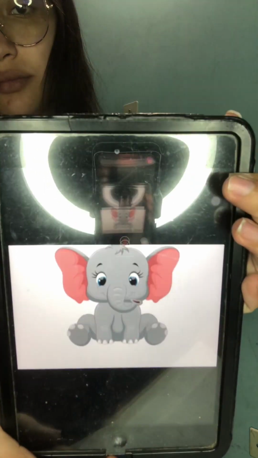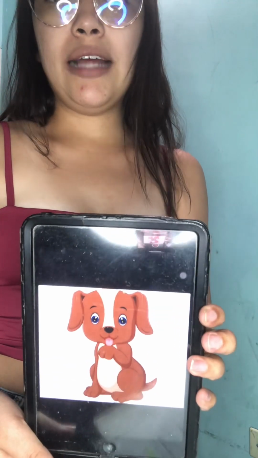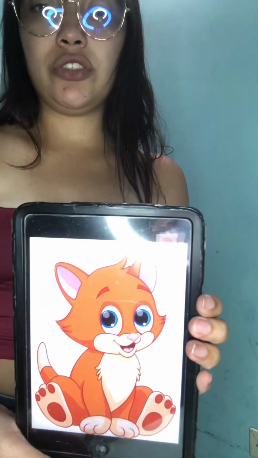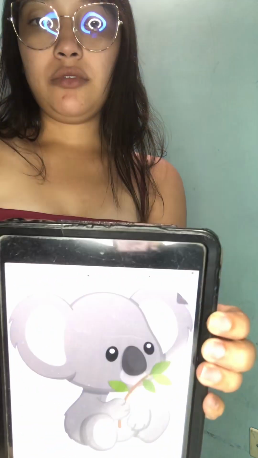Okay, the second is this. This is an elephant. What is this? It's an elephant. I love the elephants. I love the elephants too. The third picture is a dog. What is that? A dog. I like the dogs. Okay, so this image. What is that? That is a cat. A cat. And the last one is this. What is this? This is a koala. What is a koala? I like the koalas.